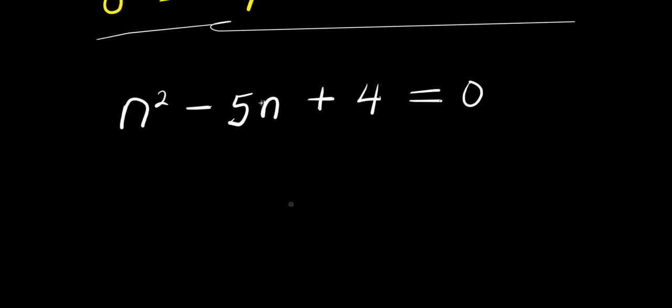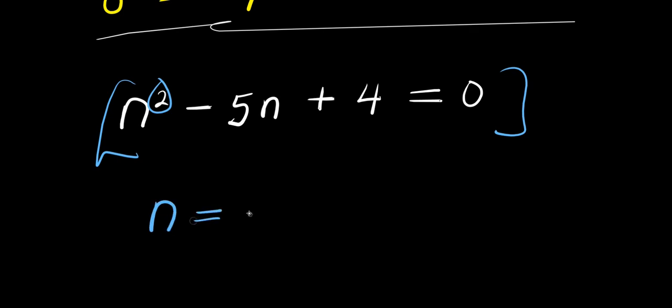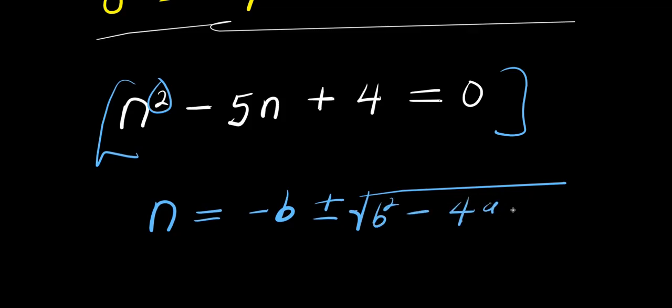So from here, we can solve this quadratic equation, because we have power 2 here, using either the factorization method or the formula method. So let me use the formula method. We have n equals negative b plus or minus square root of b squared minus 4ac, divided by 2 times a.